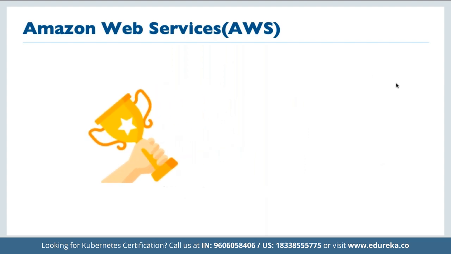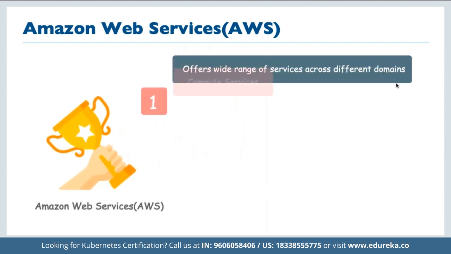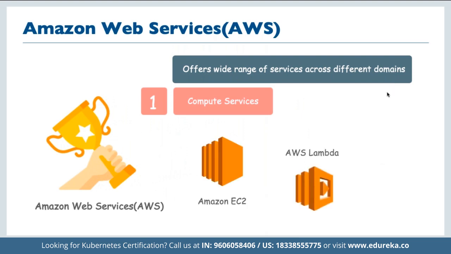And why is AWS such a hit? Because of multiple reasons. First of all, AWS has a large collection of different services based on different categories. For example, if we talk about computation, then we have the service called Amazon EC2, which is a cloud computation service. Then we have Lambda as part of serverless computing. So EC2 is based on virtual servers, whereas Lambda is based on serverless computing. Then we have ECS, Elastic Container Service, which is mostly used as a DevOps tool when we are working on the AWS platform.